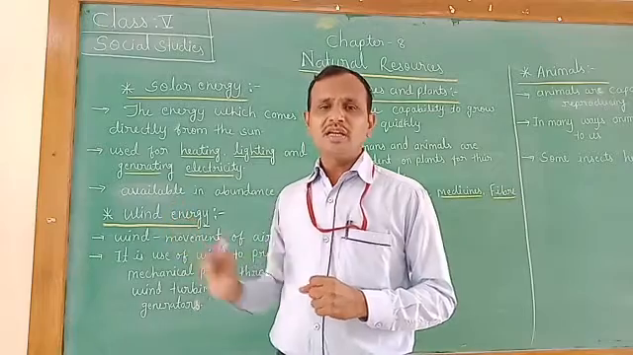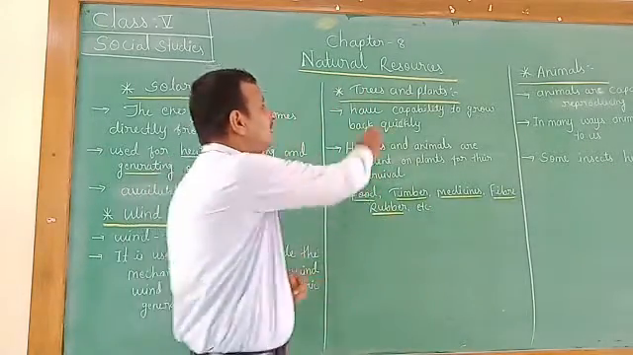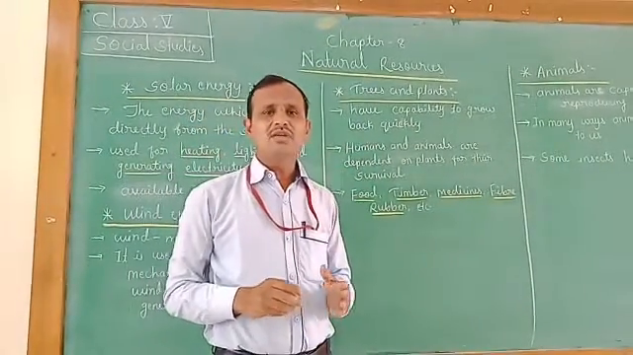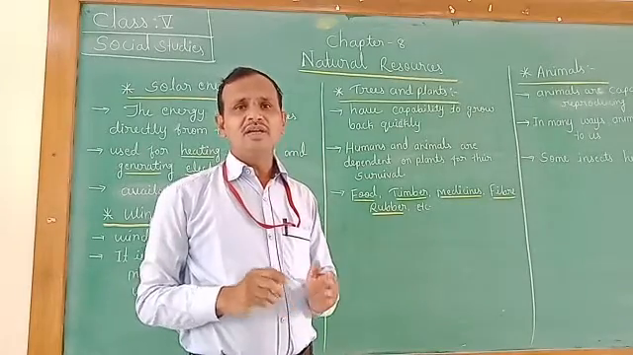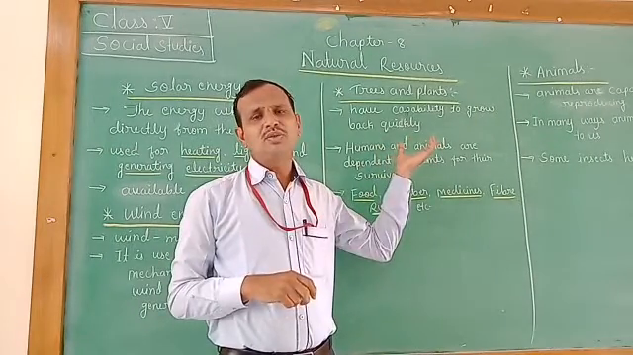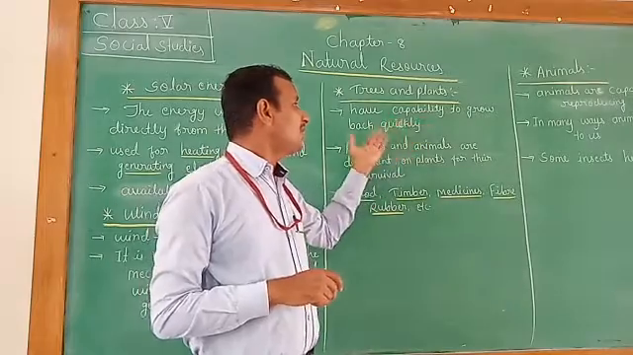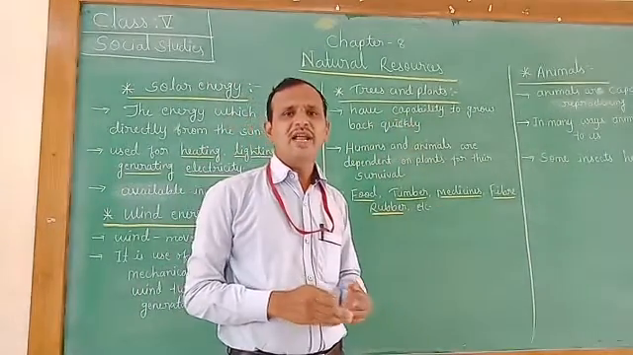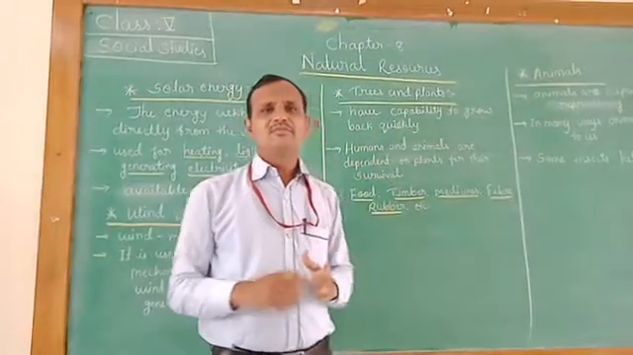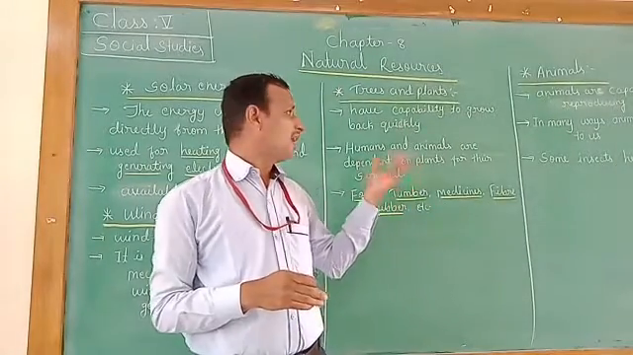Now let us go to the next renewable natural resource, that is trees and plants. Children, trees and plants are also called renewable natural resources, because these are very valuable natural resources. They have the capability to grow back quickly. Have you seen? They have the capability to reproduce again, the trees and plants.